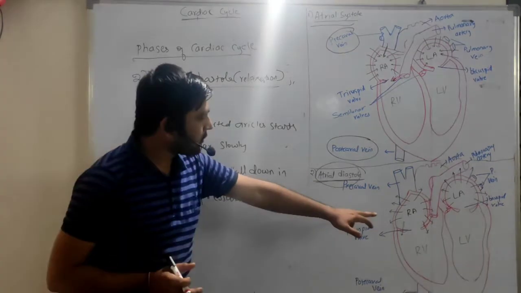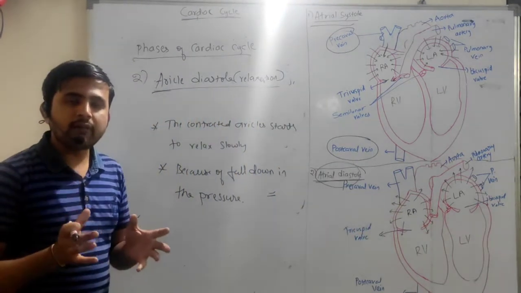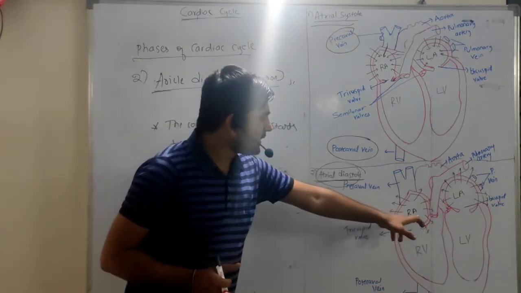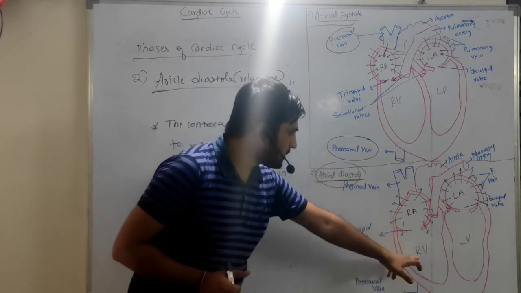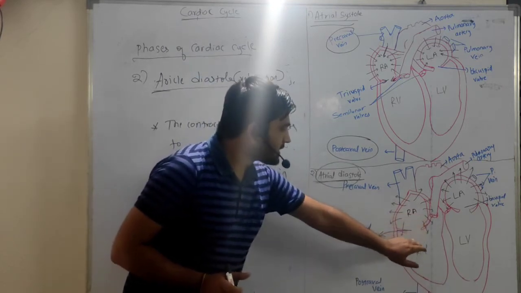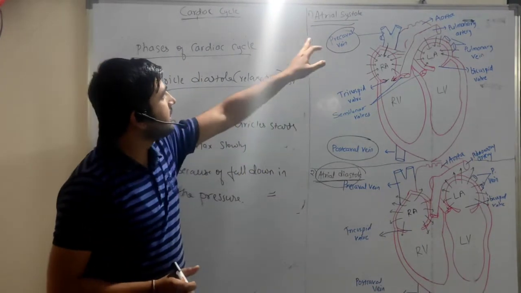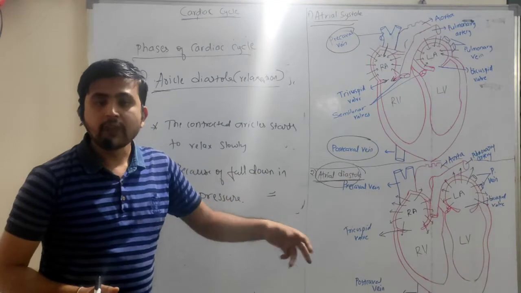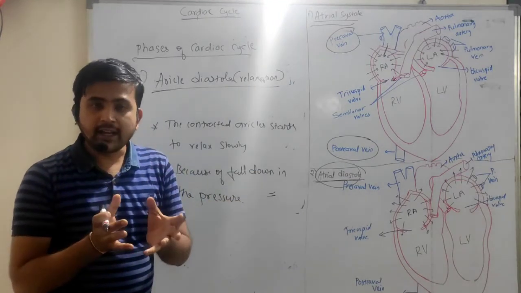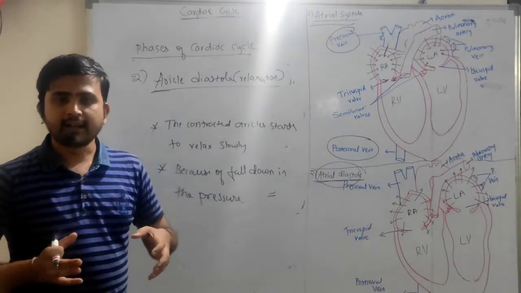So during the auricle relaxation, whatever blood is present in the auricle is transferred to the ventricles, right? The auricles send blood to the relaxed ventricle. In auricle diastole, the ventricles get filled with the blood and the auricles get relaxed.